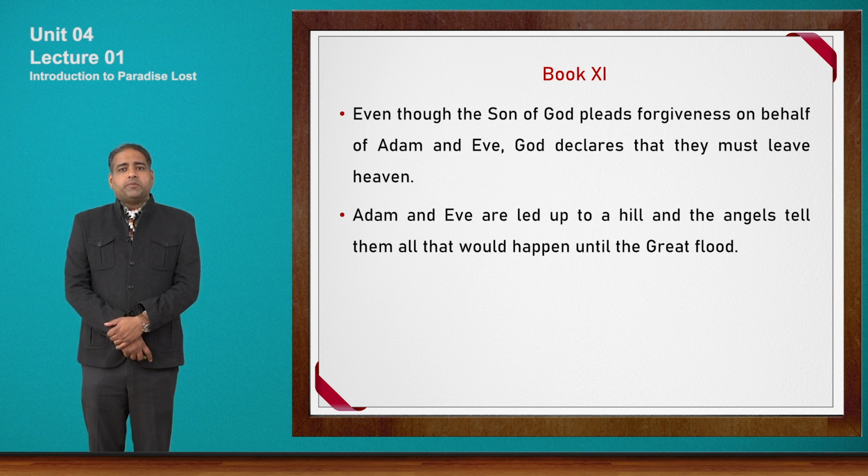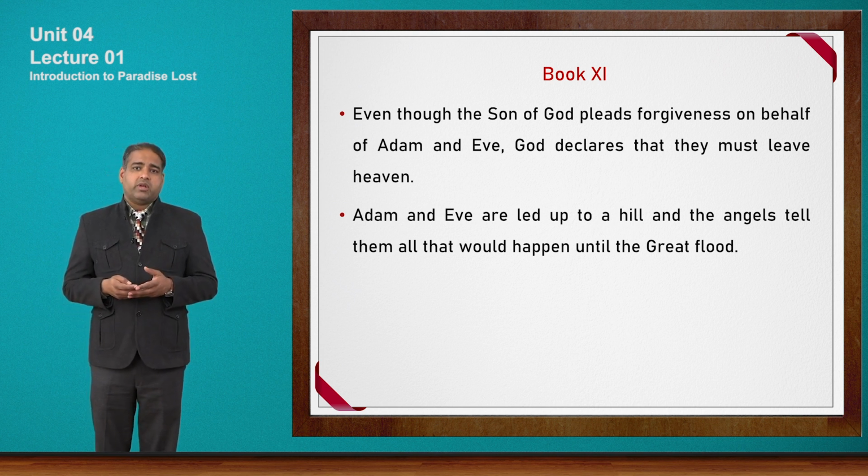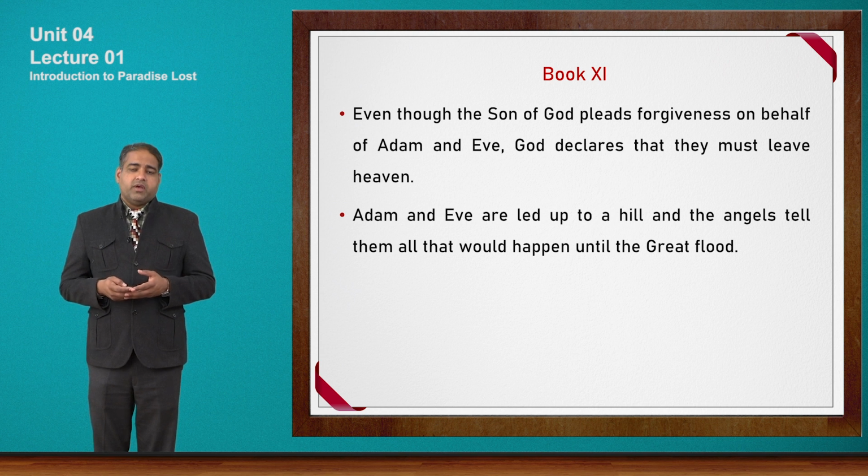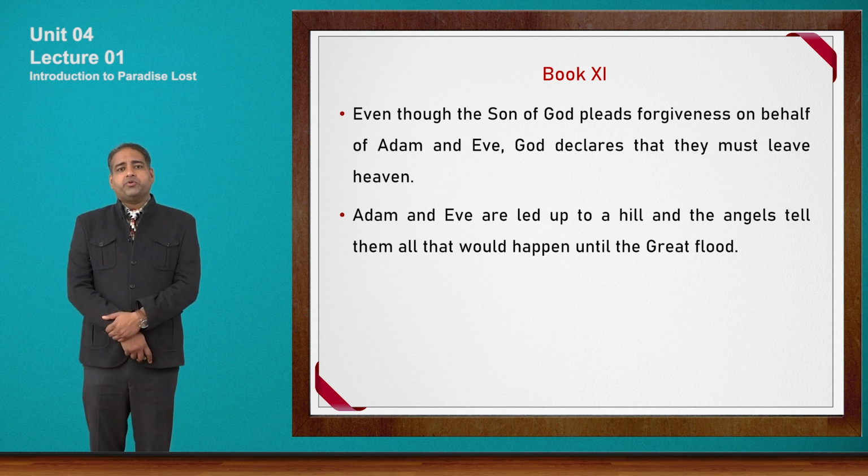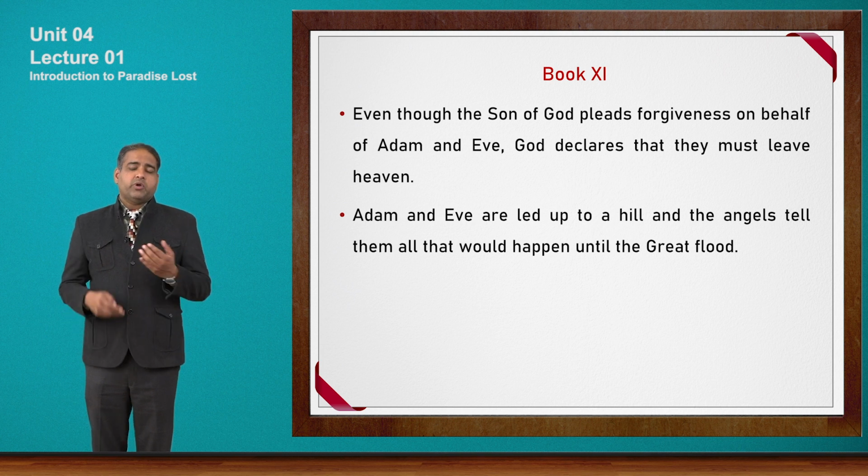Even though the Son of God pleads forgiveness on behalf of Adam and Eve, God declares that they must leave heaven. Adam and Eve are led up to a hill, and the angels tell them all that would happen until the great flood. Now, we can see that their fate is decided, that they have to go to earth. They go to the top of a hill for their downfall on earth. Angels tell them the complete story of everything which is going to happen in their future life before the great flood comes on earth. So with this, book 11 ends.